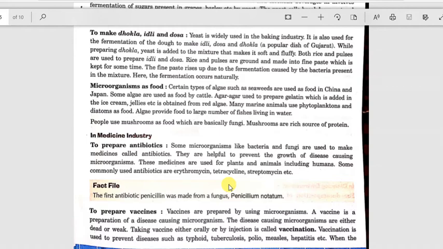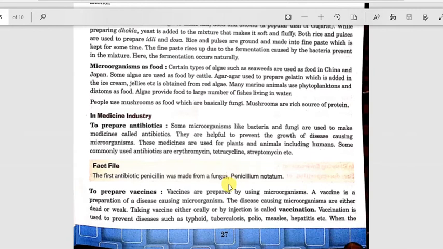Both rice and pulses are used to prepare idli and dosa. Rice and pulses are ground to make a fine paste, which is called batter, and it is kept for some time. The fine paste rises up due to fermentation caused by bacteria in the mixture. Sometimes we have to add it, sometimes we just keep it like that. Microscopic spores that keep floating in air fall on it, and due to the favorable condition, fermentation occurs naturally, and our batter rises, and because of that, our idli and dosa are soft and fluffy.